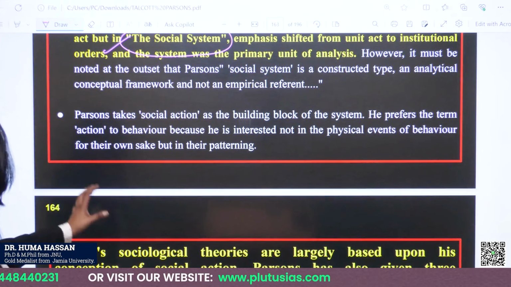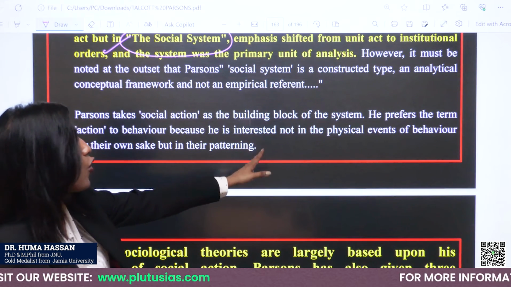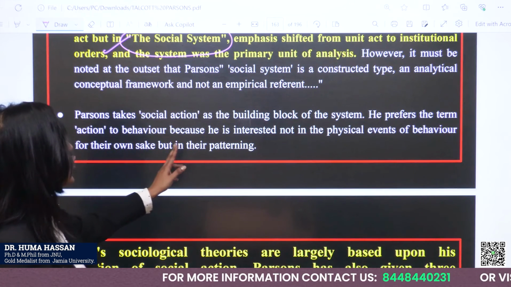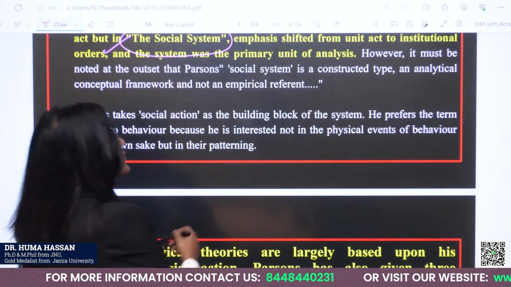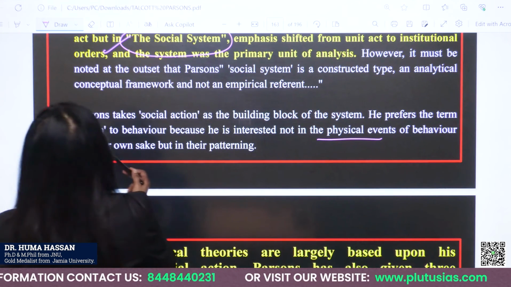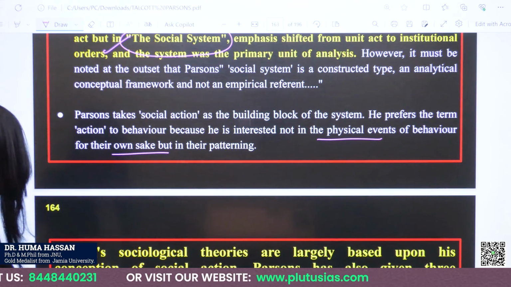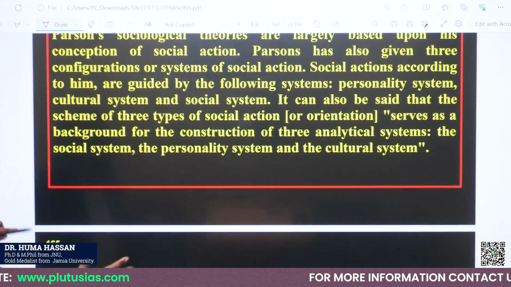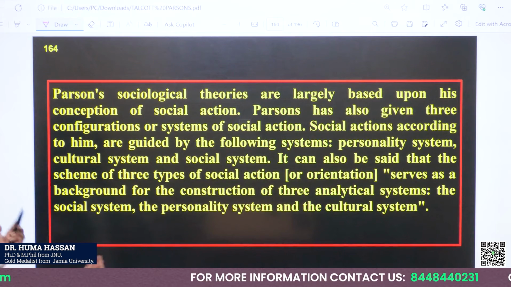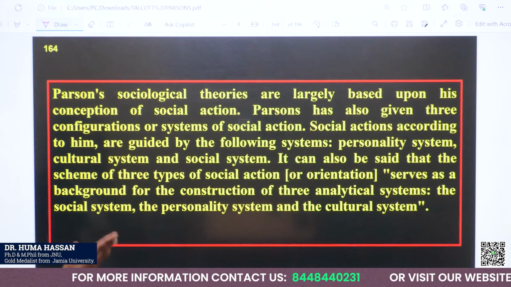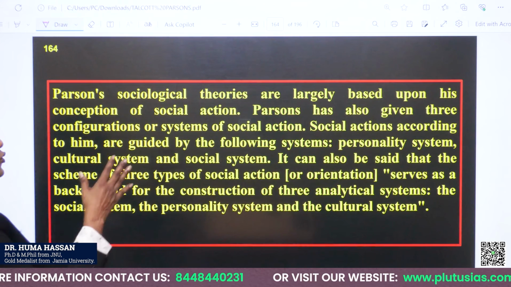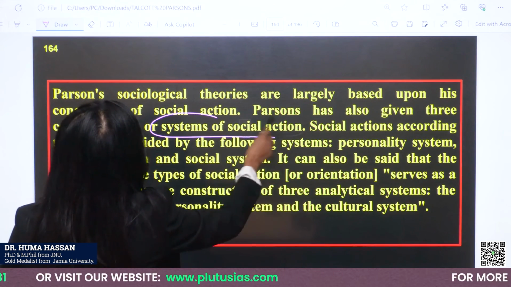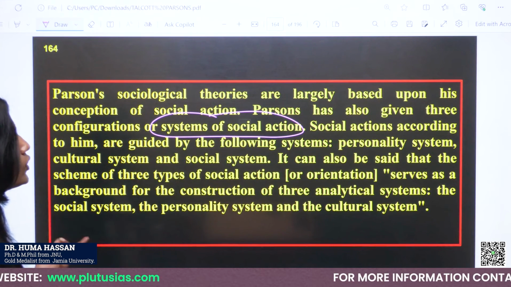Parsons takes social actions as the building block of the system. He prefers the term action to behavior because he is interested not in the physical events of behavior for their own sake, but in their pattern. After explaining all this, I am going to say that Parsons' sociological theories are largely based upon his conception of social action. Parsons has also given three configurations or systems of social action. So this is how the blend of two grand theories works.